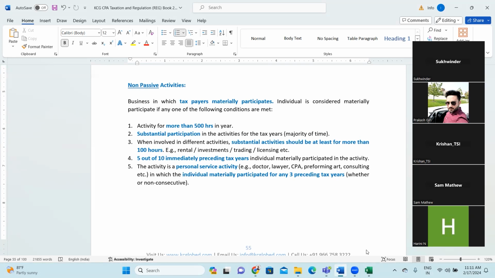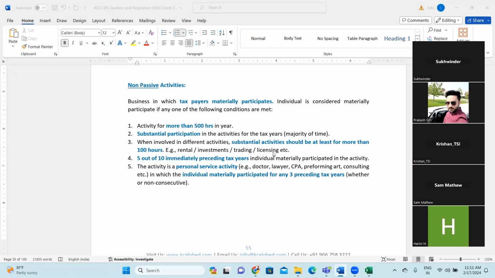Second is substantial participation in the activity for the tax year. That means the majority of his time has been invested in that particular activity. This includes a lot of professional judgment and detailed calculation as well.